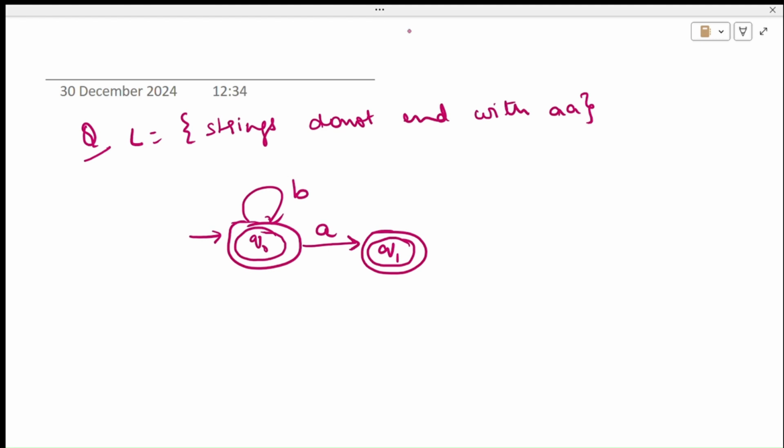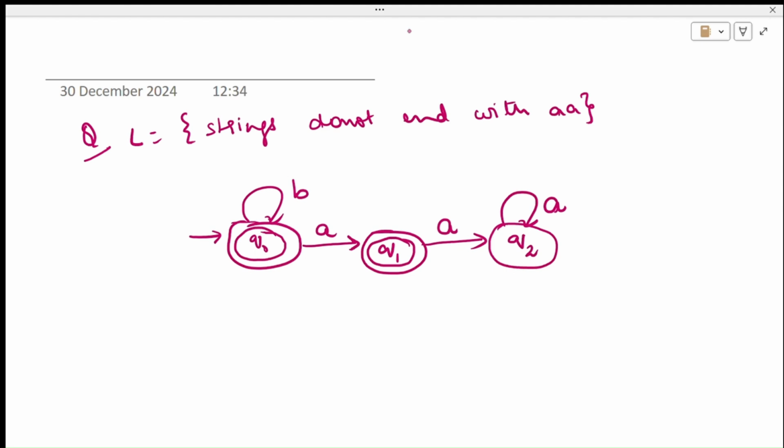And one A followed by one more A, take it to another state, Q2, but don't make Q2 a trap state. This A followed by any number of A's, remain on Q2 only.